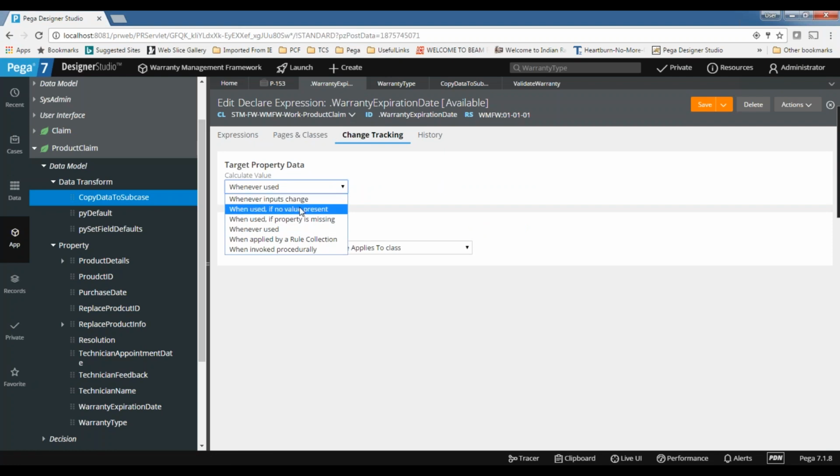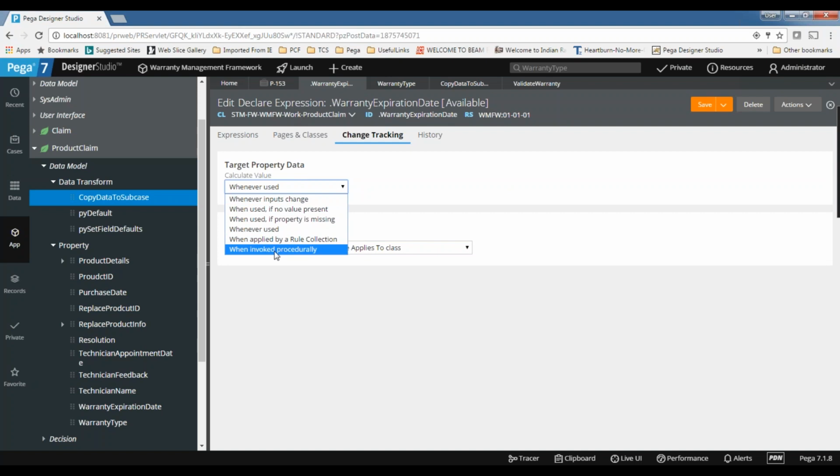So except for the first one, the remaining three are used for backward chaining, because they are calculated whenever you refer to the target. That is why these options come under backward chaining. Generally, if you want to call it procedurally, we are saying this is declarative processing. If you want to refer to it procedurally, you can use this one, but that is not recommended. We don't invoke declarative expression rules procedurally. That is out of the scope of this functionality.